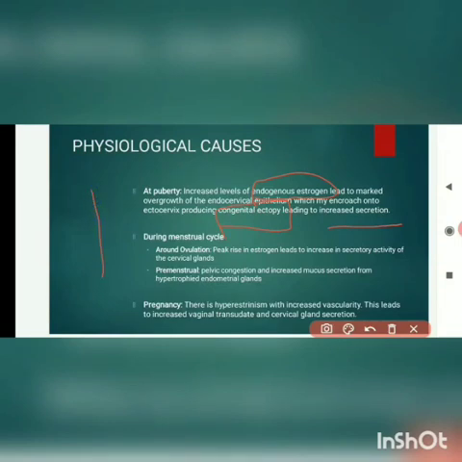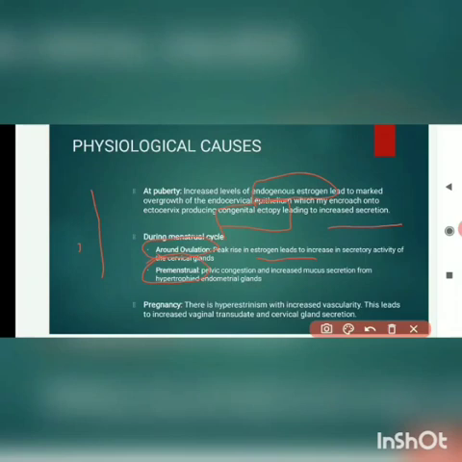Next is during the menstrual cycle. During 2 phases, it will cause increased white discharge: around ovulation and during the premenstrual phase. Around ovulation, there is a sudden increase in the estrogen level. Along with progesterone, the estrogen also increases, so it leads to increased secretory activity of the cervical glands. In the premenstrual phase, there will be an increase in pelvic congestion, so it will cause increased discharge.